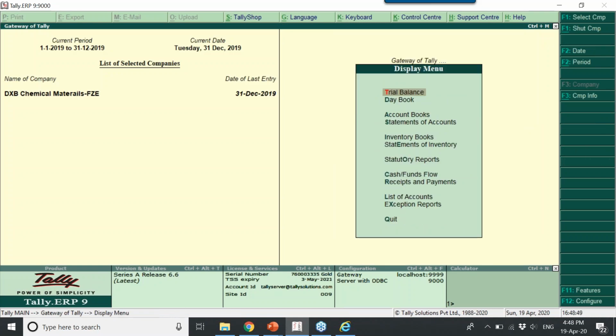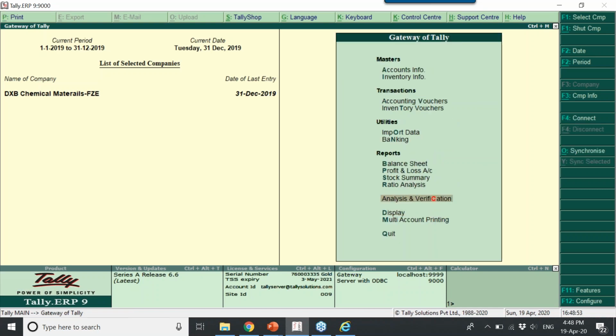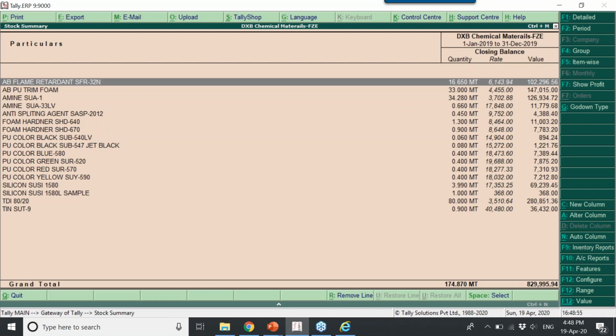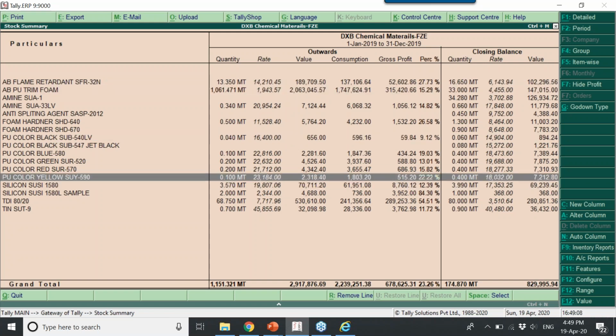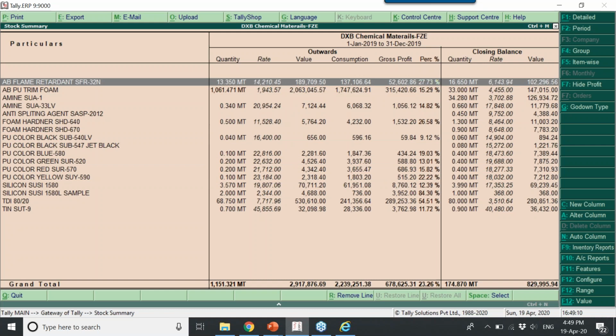After this, I'll move to inventory. There are a few important reports available in inventory. To start with, stock summary. When you go to stock summary, it shows available stock, closing stock with value. When you click the button F7, it shows the gross profit earned. Correct? There are many other things there.